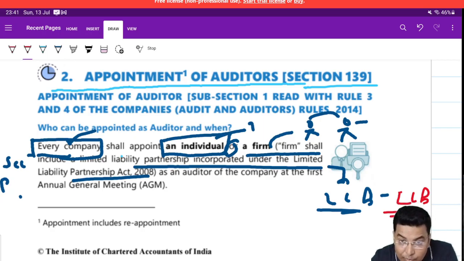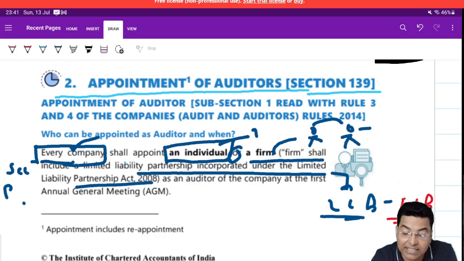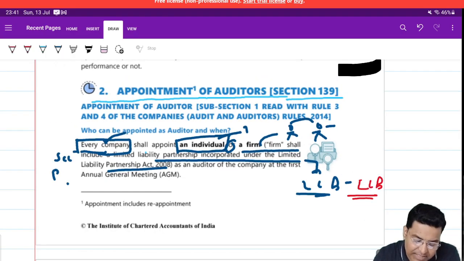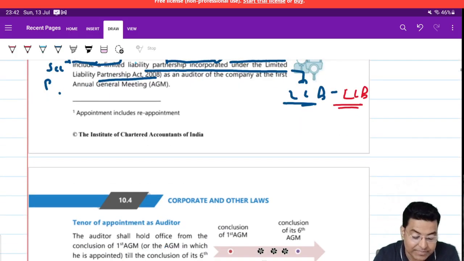So going ahead, I'm breaking this into small parts. First, who can appoint the auditor? Every company has to appoint an auditor. Who can be an auditor? An individual can be an auditor, a firm can be an auditor, and an LLP also can be an auditor. The difference between these two, we have already seen, the difference between an LLP and a firm.